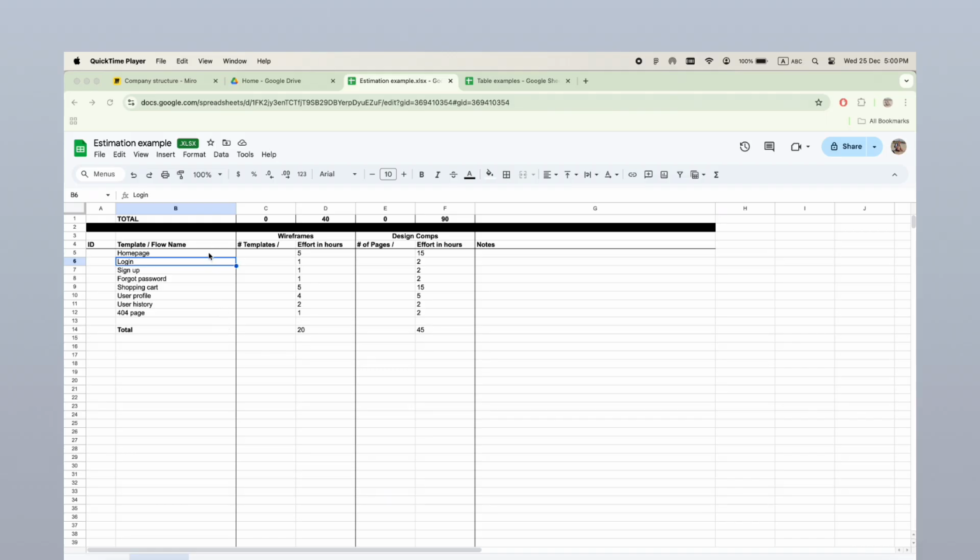So for the design part, let's say we know that we need to build a homepage, login, sign up, forgot password, shopping cart, user profile, user history, and the 404 page. And we know that to make a design, firstly, we build wireframes.